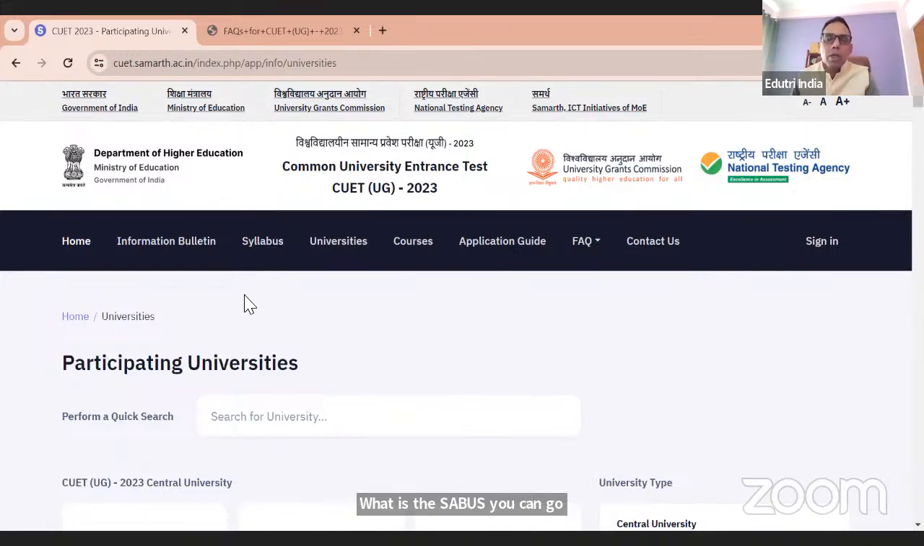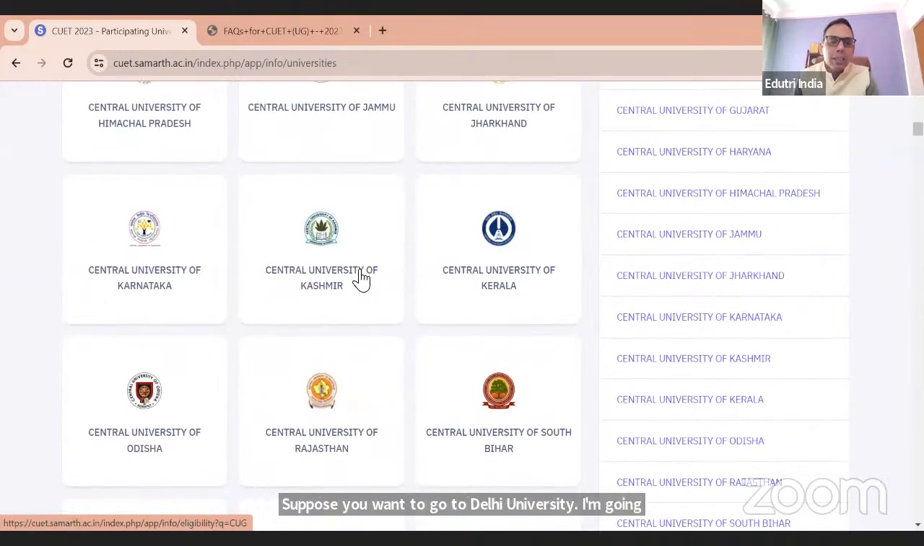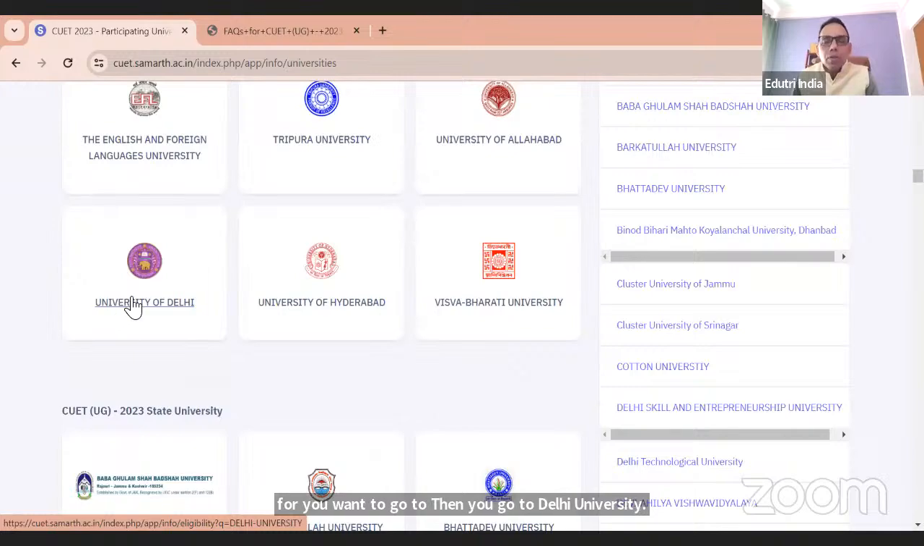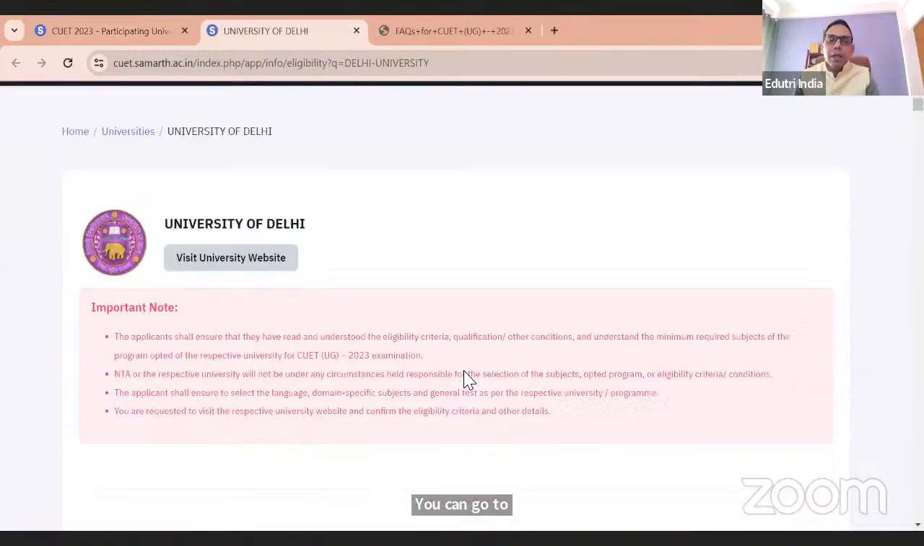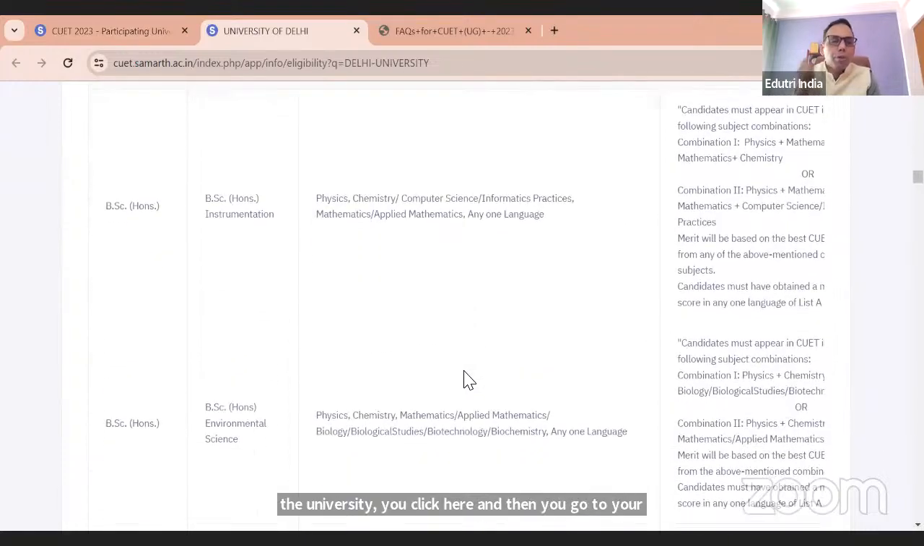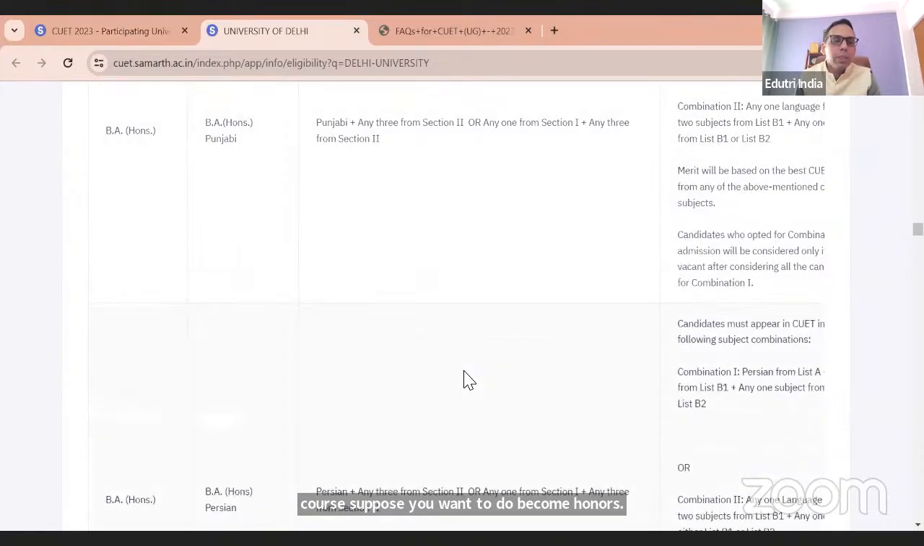You go to the university list, then you go to Delhi University. This is Delhi University. After going to Delhi University, you click here, and then you go to your course. Suppose you want to do BCom honors. Now this is BSc, BSc, BSc, BSc.